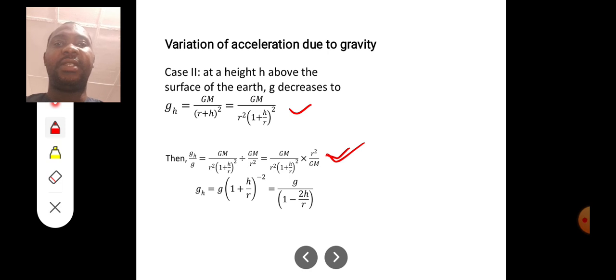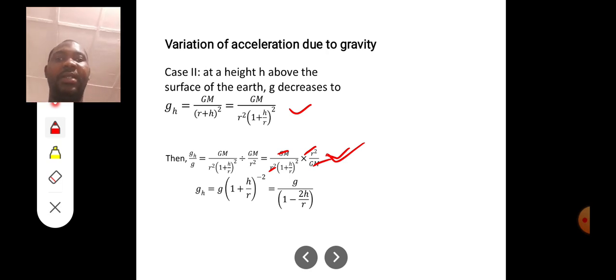So you see that R squared here can cancel R squared here, GM here can cancel GM here. So we are left with, if we cross multiply, gh is equal to g into (1 plus h over R) raised to power minus 2. Which is, if you apply binomial expansion, gh is equal to g into (1 minus 2h over R).